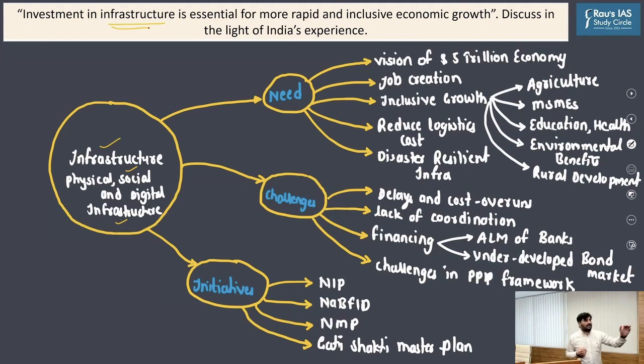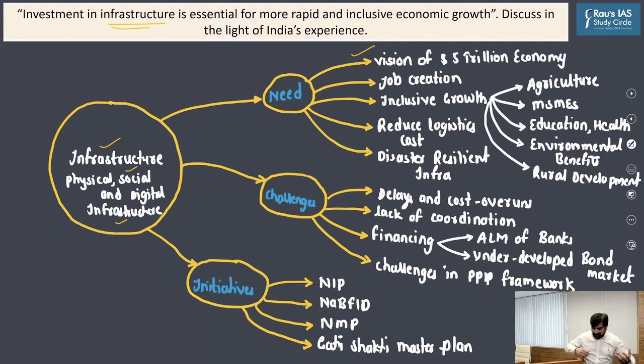So now coming to the need for infrastructure. See, first and foremost, we all know that the Indian economy has been facing an economic slowdown. The GDP growth rate last year was minus 7.5%. And it is believed that if you make more investment in infrastructure, we would be able to give a fillip to both consumption expenditure as well as investment expenditure, both of which are considered to be the major drivers of the Indian economy.